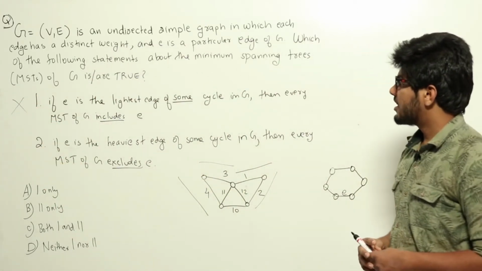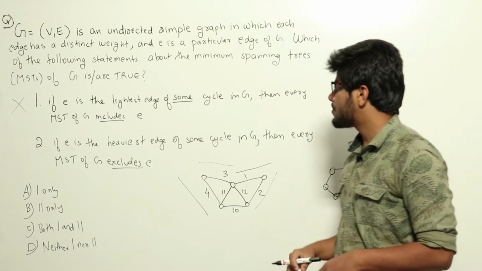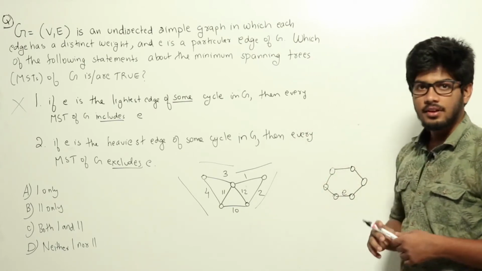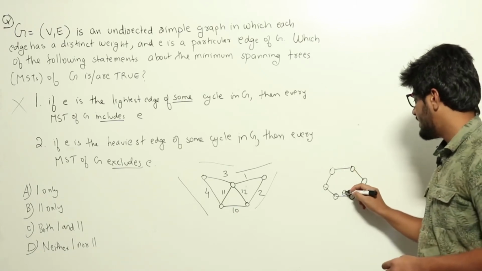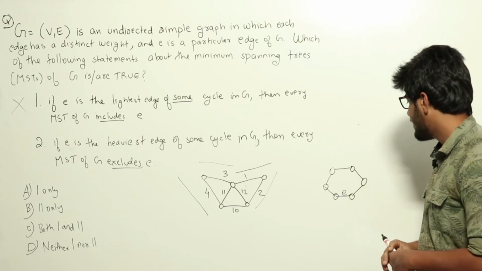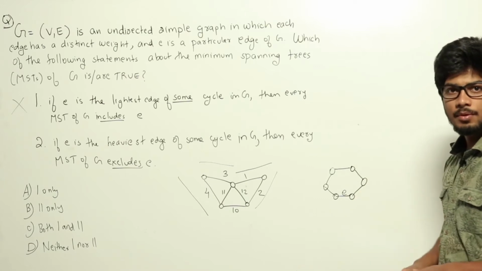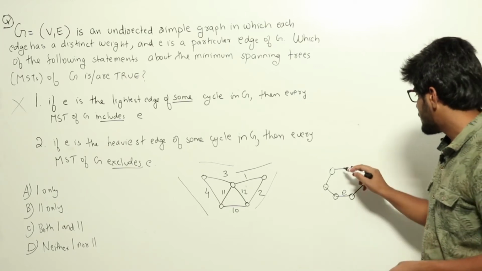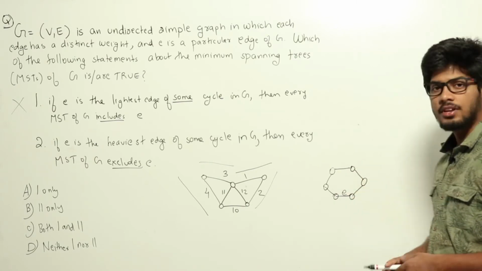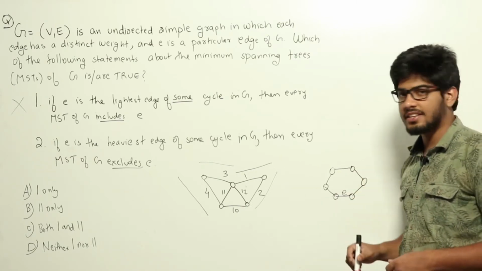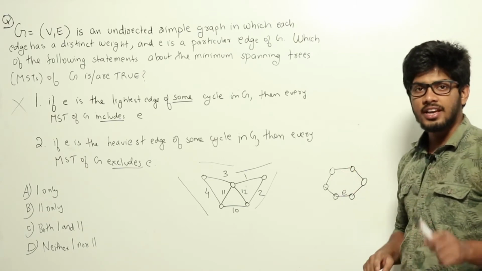Now let's take a look at statement 2. If e is the heaviest edge of some cycle in G, then every minimum spanning tree of G excludes e. Now take a look at this cycle here. Let us say this edge e is the heaviest edge in this cycle. Now let us say we construct the minimum spanning tree and that e is included in it. Imagine. If e is included in the minimum spanning tree, we know that in a minimum spanning tree there won't be any cycles. So at least one edge in the cycle won't be included in that minimum spanning tree.